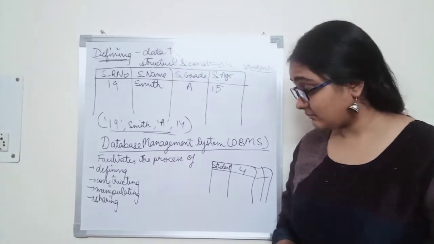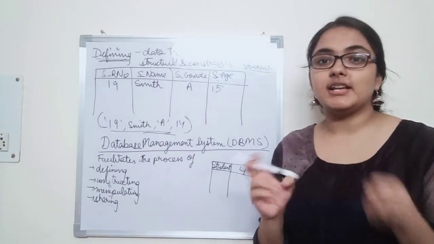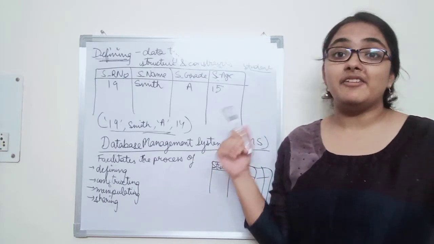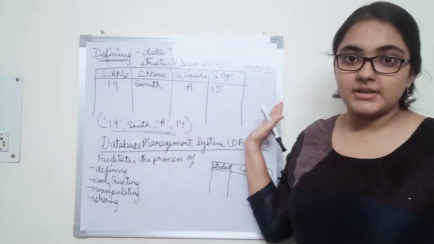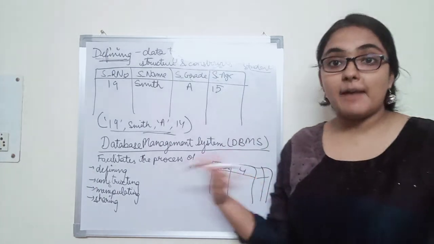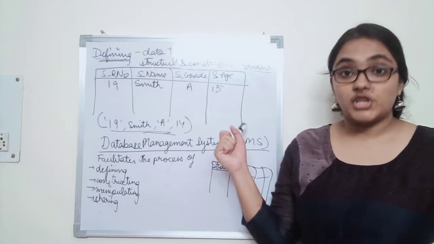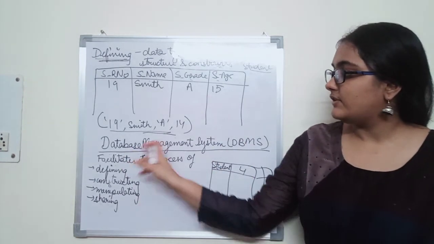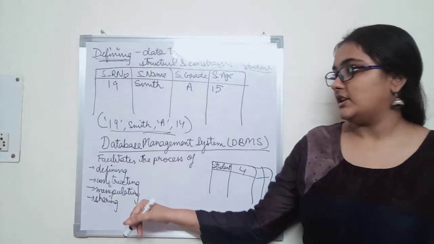Okay, next is sharing the database. Sharing the database means sharing the database among various users and various applications. The database may be required by various users who want to use it for their purpose, and multiple applications also may require to share the database. So those are the main functions of the database management system: defining, constructing, manipulating and sharing the database.